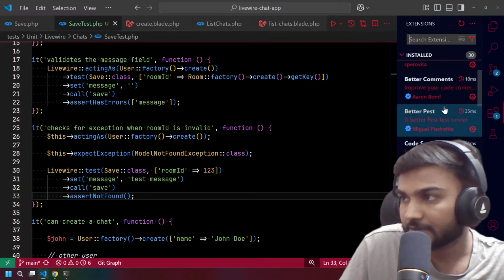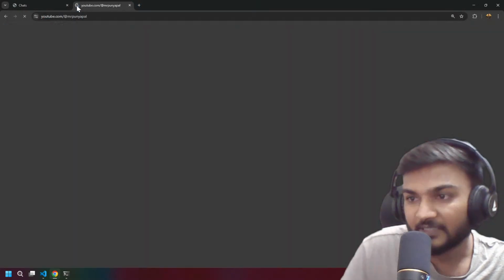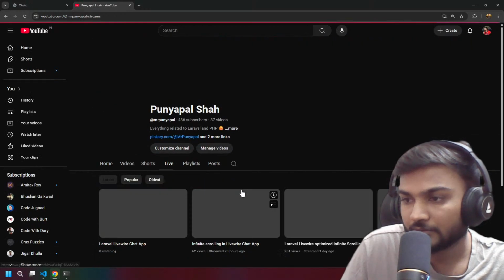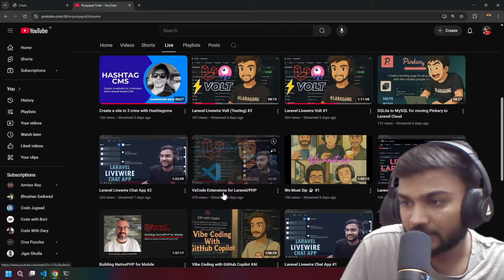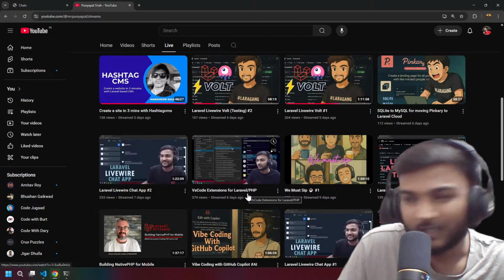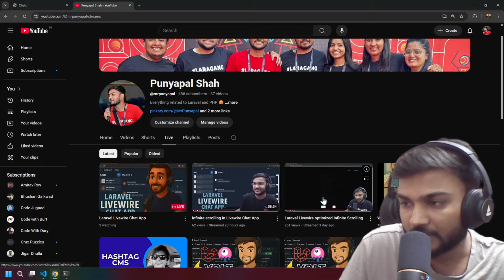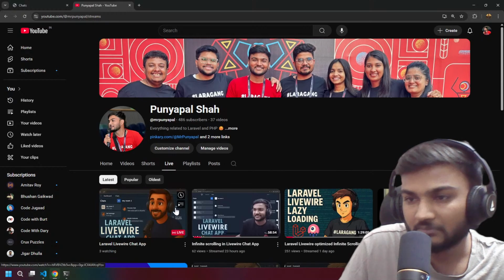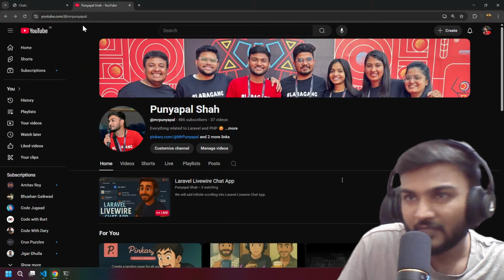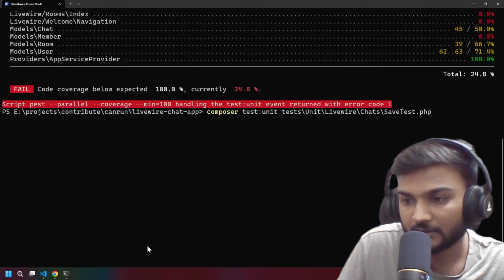If you want to know what extension I use, you can check one of the streams which I have done previously, which was with this VS Code extension for Laravel PHP, right? And you can also see the previous two streams to understand more on the lazy infinite scrolling in Livewire, right? Even I'm thinking to create one package for infinite scrolling. What do you say? Let me know in the comments if you want.